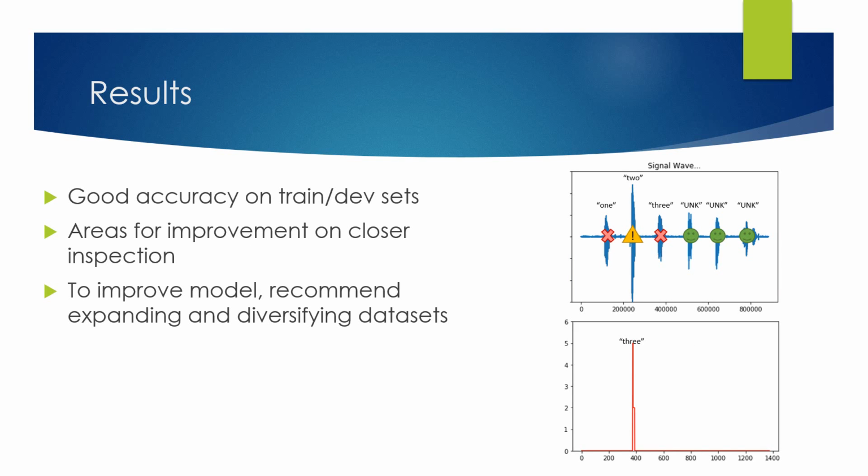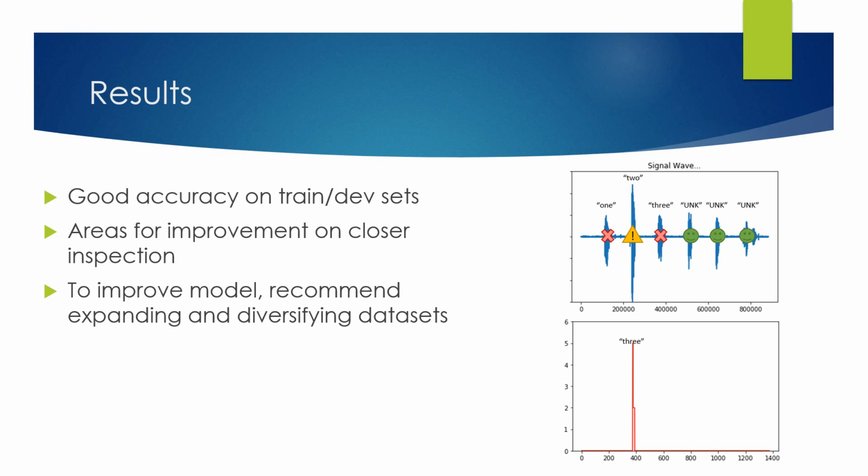Looking at some of our initial results here, we see good accuracy on our training and dev sets. However, this is a little bit misleading because of the overwhelming amount of zeros in our output files, so it's dominated by that response. So when we actually look at some of the files themselves, the outputs, we start to see some of the areas where we need to improve upon.